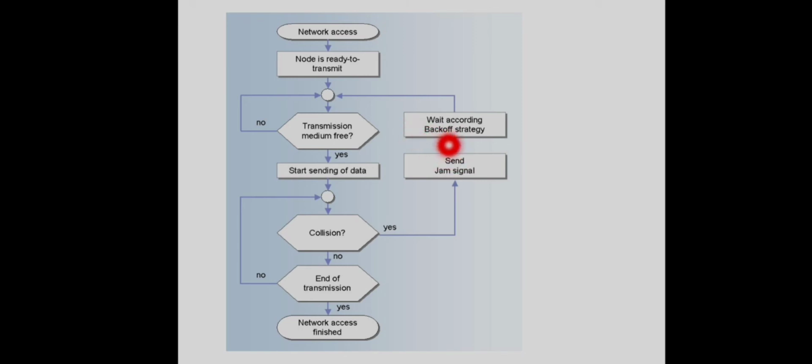To reduce the chance of collisions in the retransmission also, a random amount of time is allocated using a special algorithm called the backoff algorithm. We will see that also. So wait a random amount of time and repeat the same procedure. Again, listen to the channel to see whether it is free or not. Okay, so this is how the collision detection algorithm proceeds.